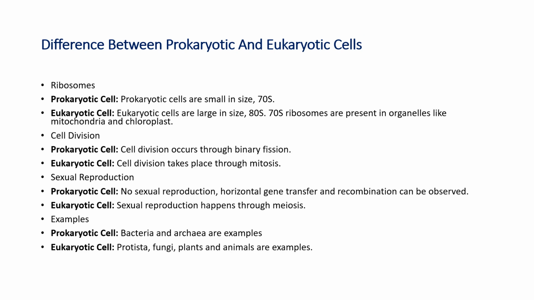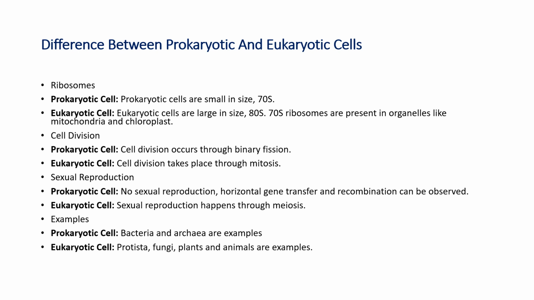Next, the difference between prokaryotic and eukaryotic cells continues. Ribosomes. Prokaryotic cells have 70S type ribosomes. Eukaryotic cells have larger ribosomes, which are 80S type. Then cell division. In prokaryotic cells, division occurs through binary fission. In eukaryotic cells, cell division takes place through mitosis. Then sexual reproduction.